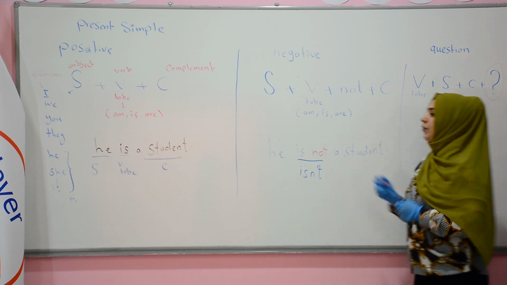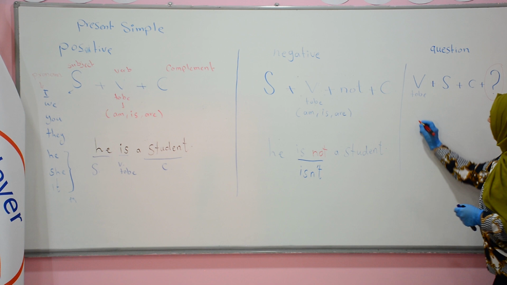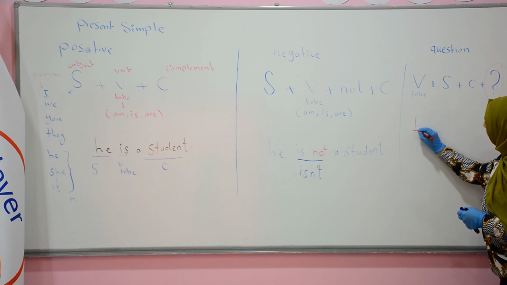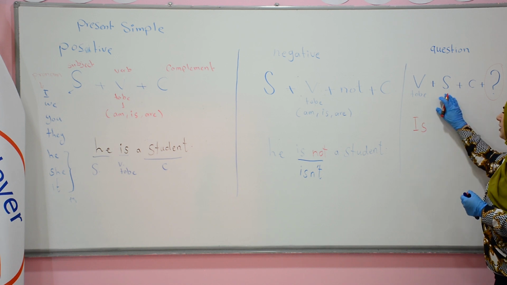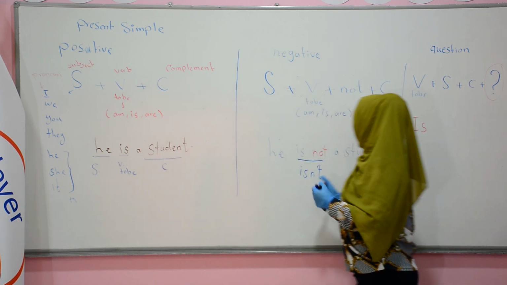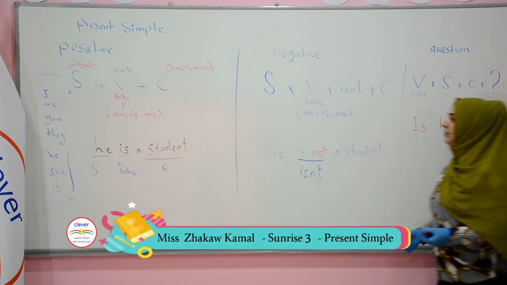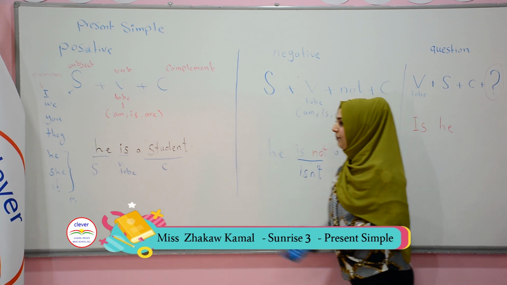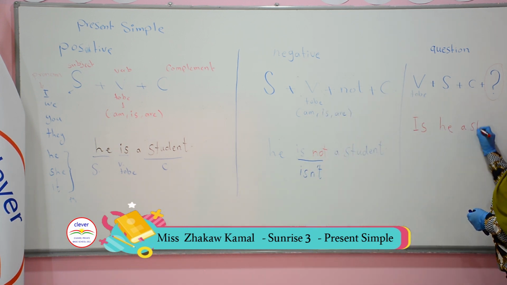The verb, of course, is. We will write is at the beginning. Is, where's the subject? Of course, he. Is he, where's the complement? A student. Is he a student?